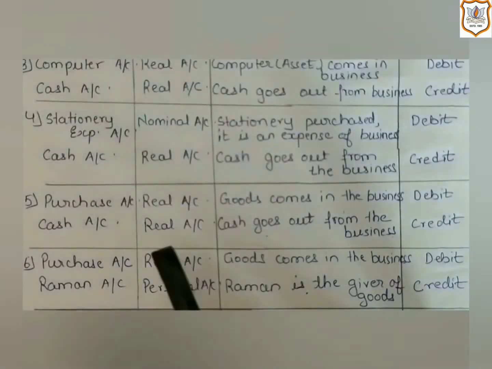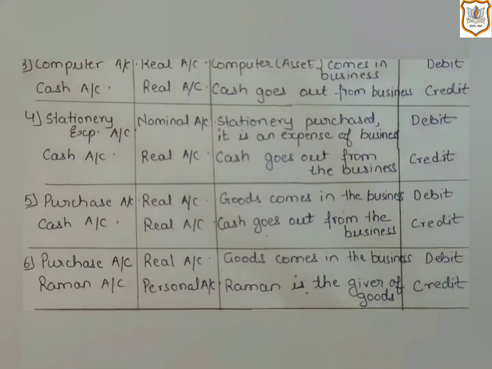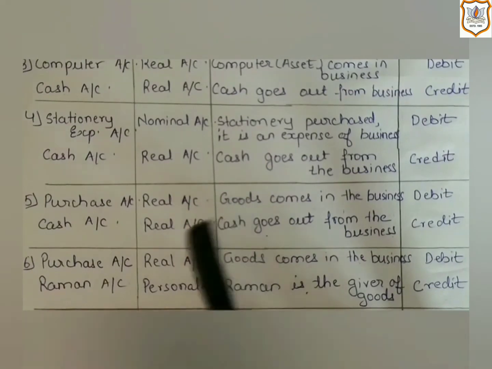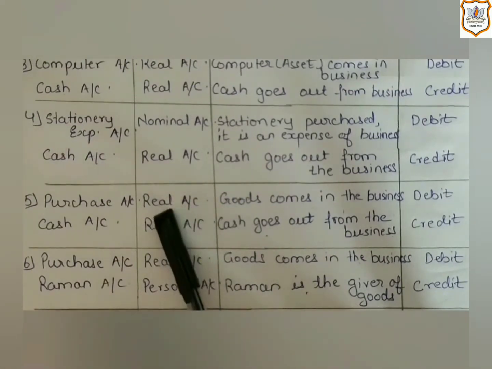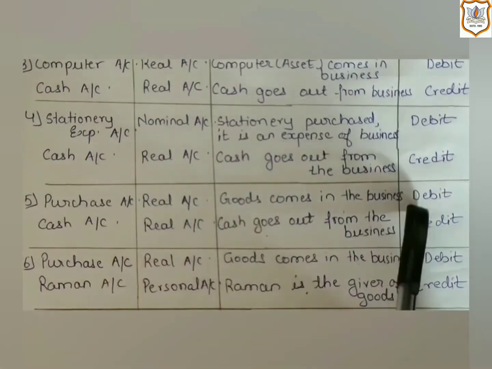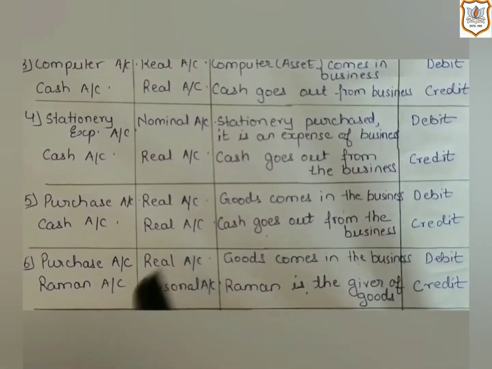And as we have purchased goods, goods are coming into the business. That's why, as per the rule of real account, purchase account will be debited. As I told you earlier, we never use the term goods account. For goods transactions, according to the nature of the transaction, we use the term purchase account, sales account, purchase return, sales return. We never use goods account.